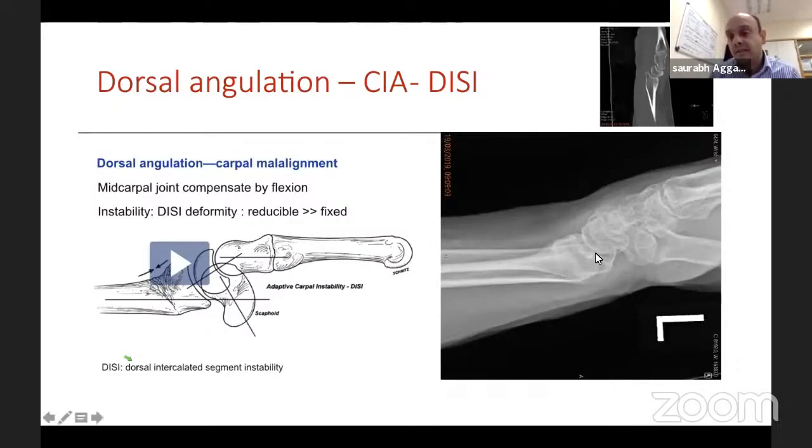So you can clearly see this, the scapholunate angle here is around 90 degrees. So there's a mid-carpal joint compensation. There's a DISI deformity. Initially, it'll be flexible, and with time, it'll become fixed. So this is important to understand how wrist compensates. Was carpal instability adaptive, and what is DISI?